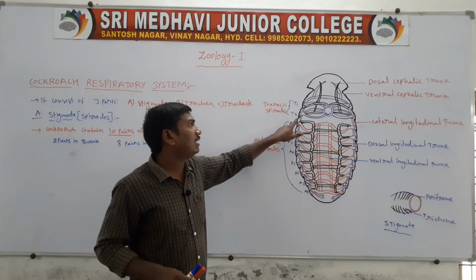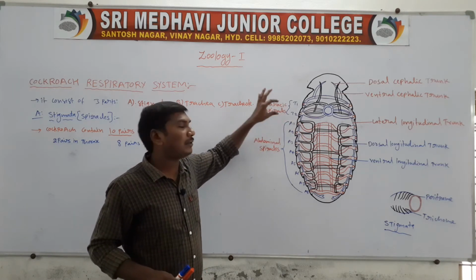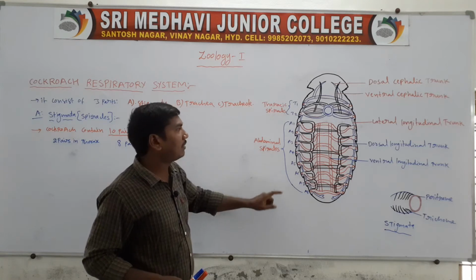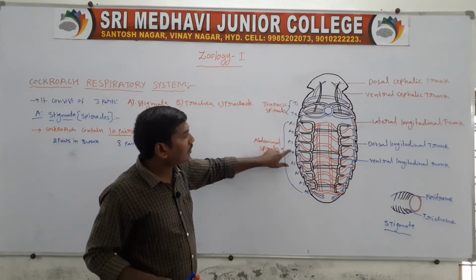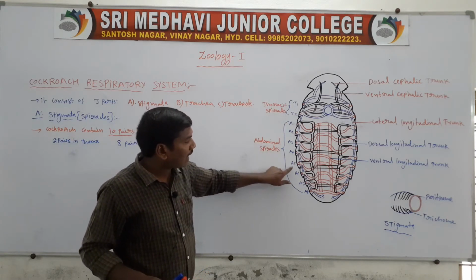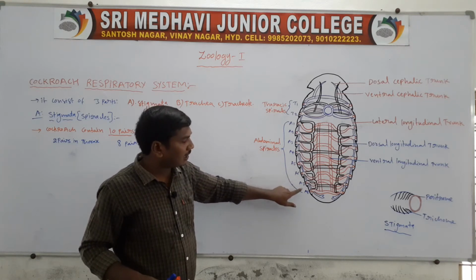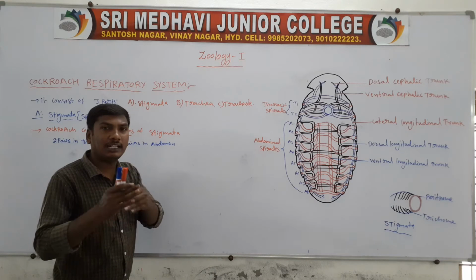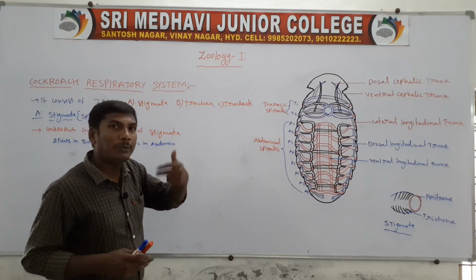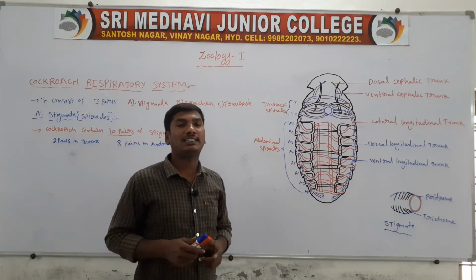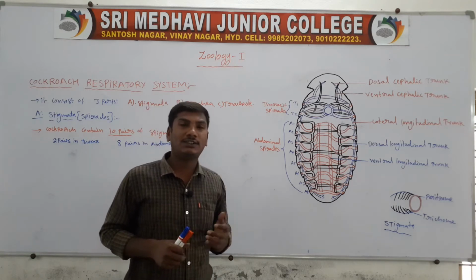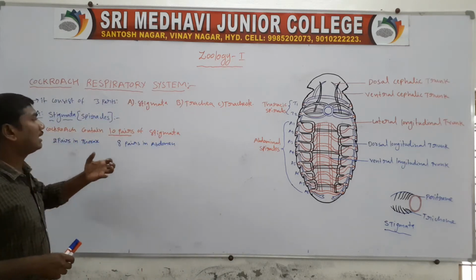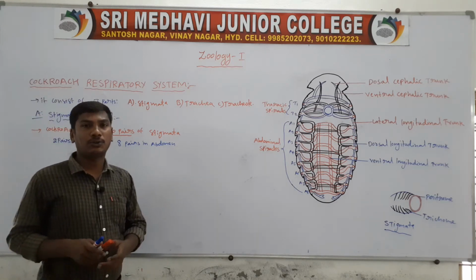Thoracic 1, thoracic 2: 2 pairs are present in the thoracic region. 8 pairs in the abdomen: abdominal 1, 2, 3, 4, 5, 6, 7, 8. Totally 8 pairs in the abdominal region. 2 pairs in the thorax, 8 pairs in the abdomen. Totally 10 pairs of stigmata in cockroach.